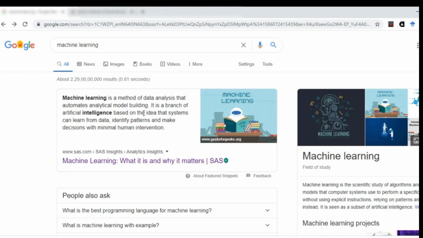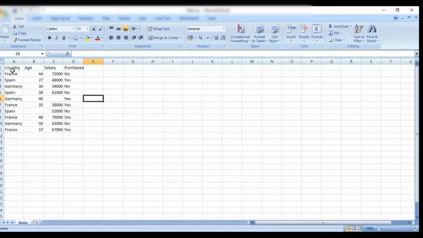So how do we handle this? For machine learning, the most important and valuable term these days is data. This is a very small data set that we are dealing with right now. So this is just for your example. This data has 4 columns. One is country, another is age, another is salary, and the last one is purchased.